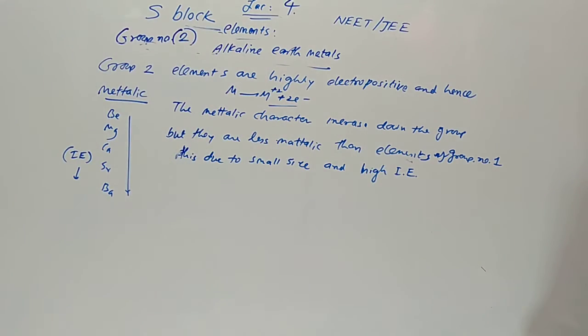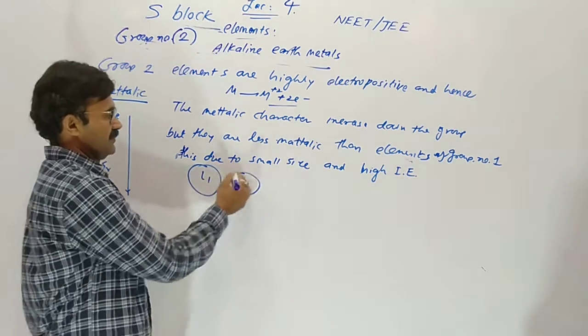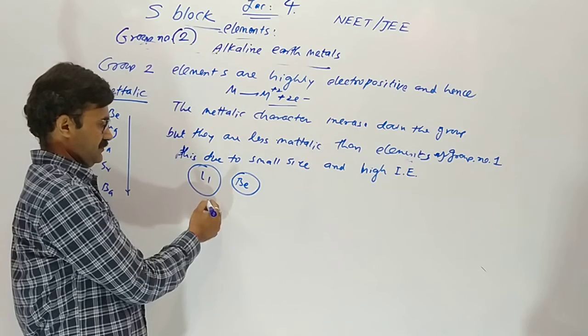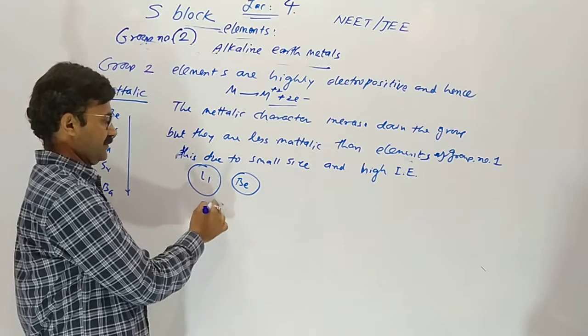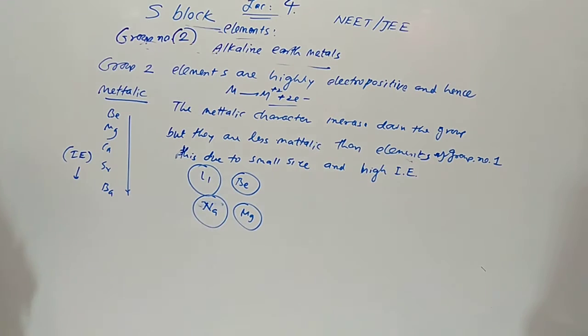Elements of group number 2 are smaller than group number 1 elements. Here is sodium, and here is magnesium. So elements of group number 2 are small, so metallic nature is less than group number 1.